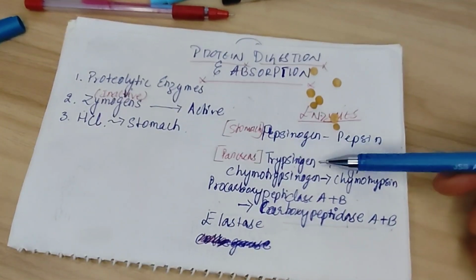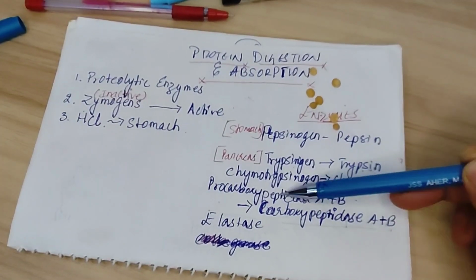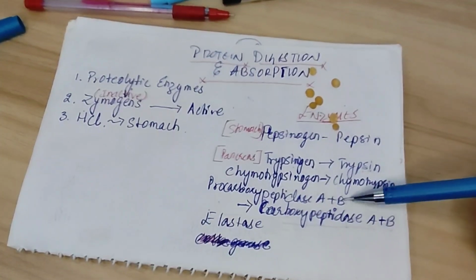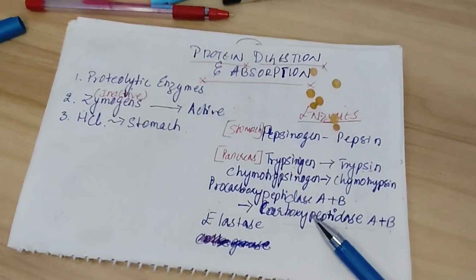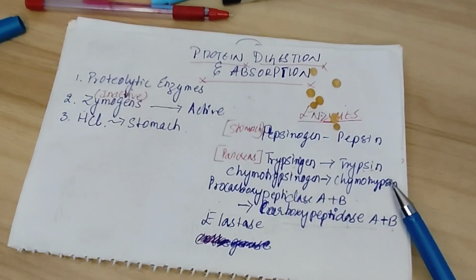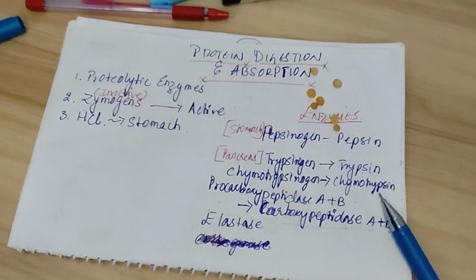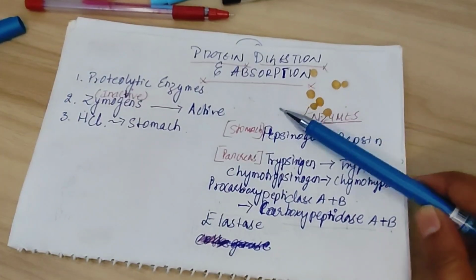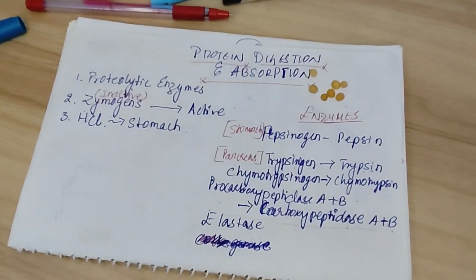The pancreas secretes trypsinogen, chymotrypsinogen, and procarboxypeptidase A and B. These being in inactive form, they have to be converted to their active form so that these active enzymes can further break down the proteins.